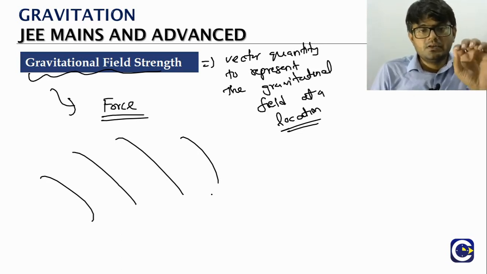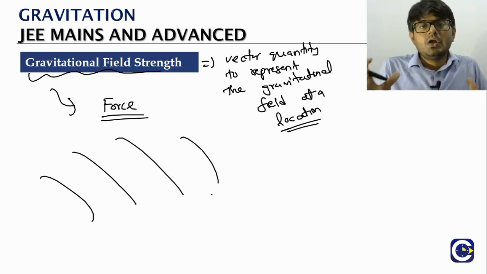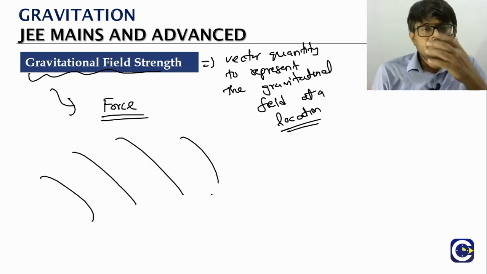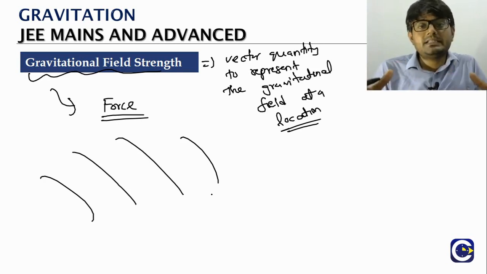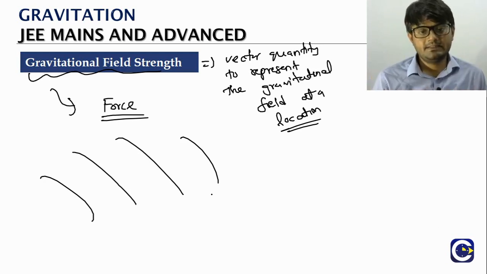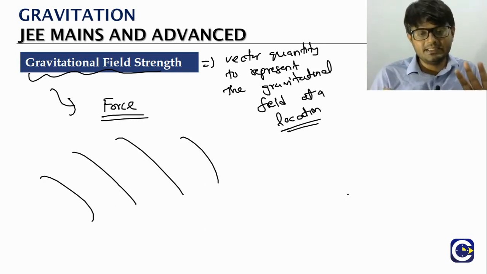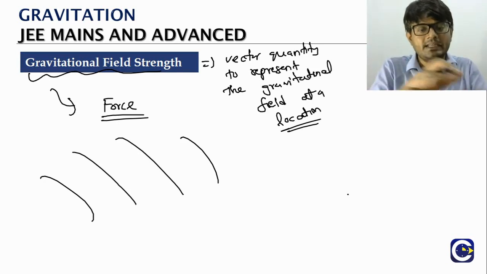Here we don't talk about the lines concept, but when we go to electrostatics and magnetism, to represent how the field exists in a region, we will use the concept of field lines. That's the reason why I'm drawing the lines. That is basically to know that there is something there.